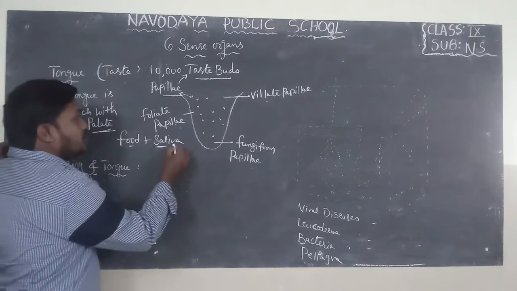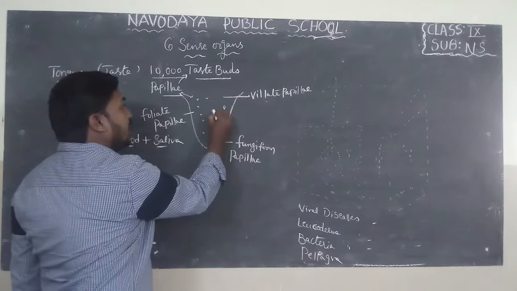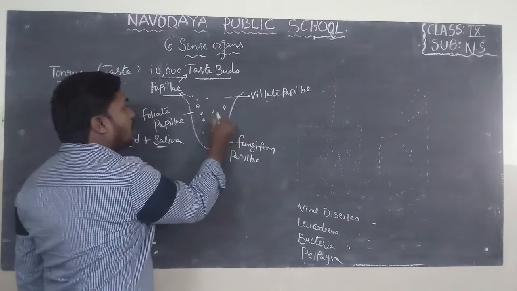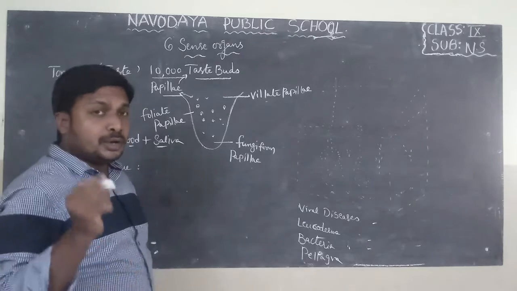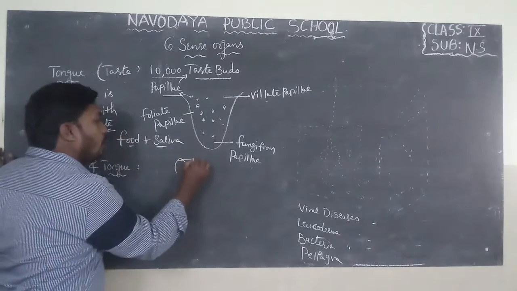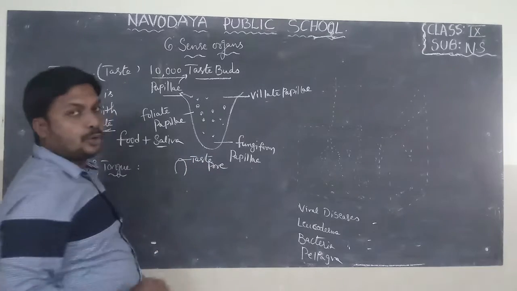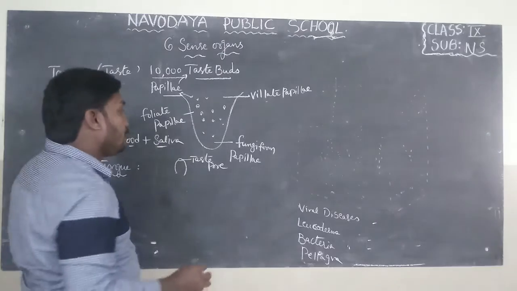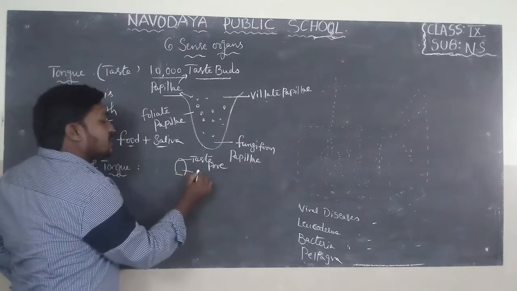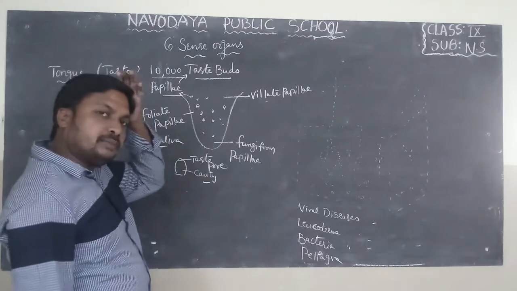If you observe here, we can find 10,000 taste buds on the tongue. A taste bud consists of a small pore known as the taste pore. This taste pore consists of a cavity inside the taste bud.